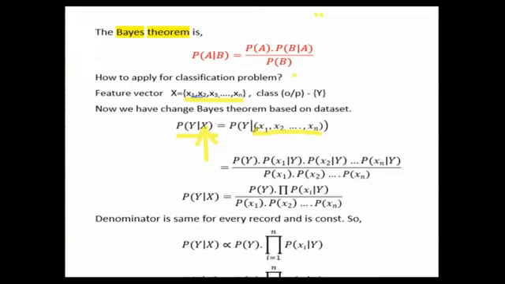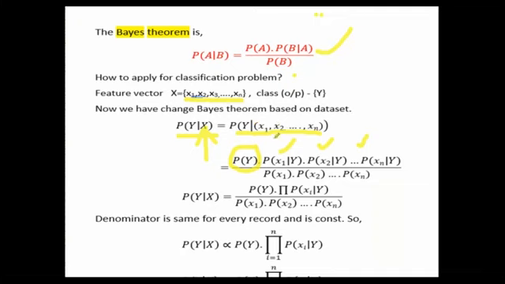Now the right side value can be written as follows. We have to go to Bayes theorem here. P of A given B means P of A into P of B given A, which we know how to derive, divided by P of B. In place of P of A, what is the value? Y. So P of Y. And in place of P of B given A, B is nothing but the denominator. Here in the denominator, what are the values? X1, X2, Xn. So P of X1 given Y, where the A value is nothing but Y here, X2 given Y, similarly Xn given Y. So P of A means P of Y, that is what we are looking for, the label or class for the given data.